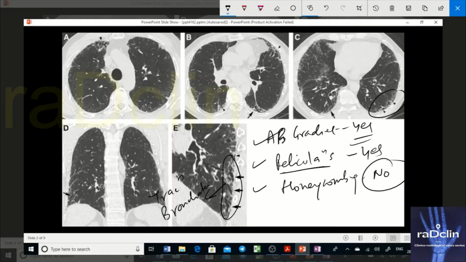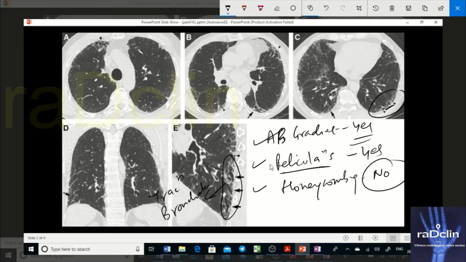This is your axial section. On axial section, it looks like a cyst here. It looks like a cyst here. But when you do the coronal section, it looks like tubular structures which are dilated. You are seeing bronchioles that are dilated in the periphery. So it's the traction bronchiectasis, and that is secondary to fibrosis. But you do not see honeycombing here. Honeycombing is not visible, and that is why.